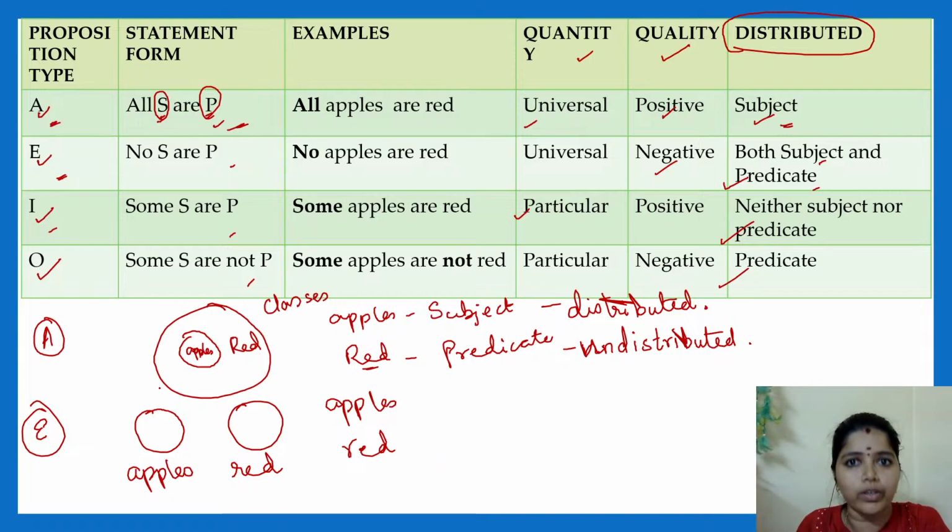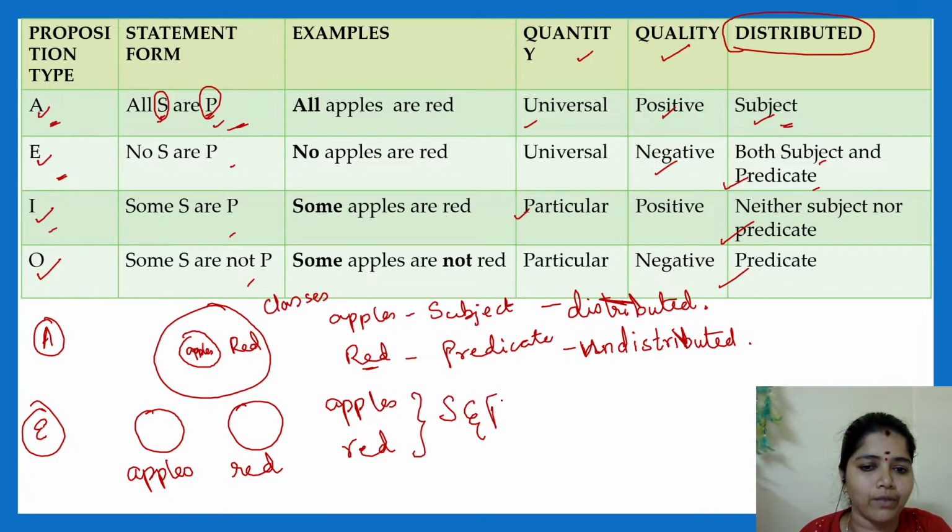Because I am talking about apple and also concerned about red. Both the classes have been distributed. Clear? I am talking about the whole class. Remember the word, the whole class. So I am telling no apples are red. So here both the subject and the predicate will be distributed.